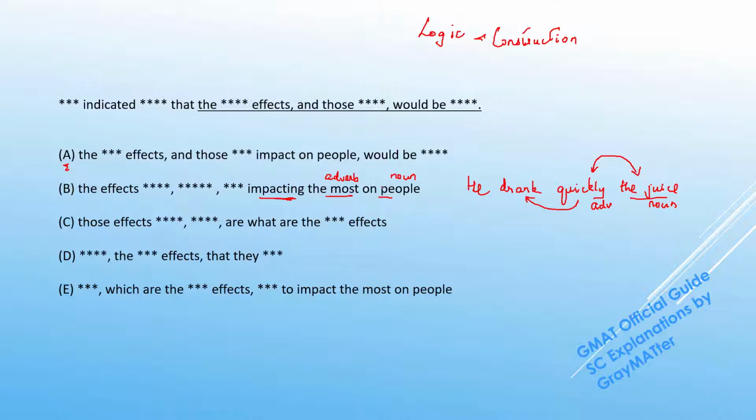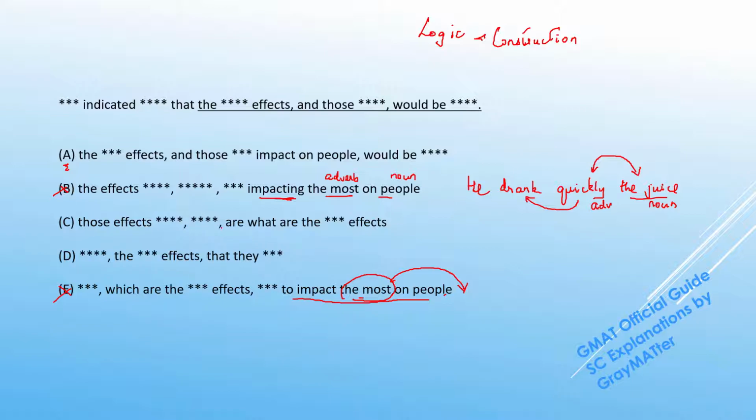So in the same way, this would be better conveyed as it's impacting people the most. So this construction is wrong. We can get rid of B. The same thing is happening in E. We have the effects to impact the most on people. Once again, this adverb is better placed after the noun because we can say it impacts people the most. So impacting the most on people is once again erroneous construction. So E goes off. Now let's look at C and D.